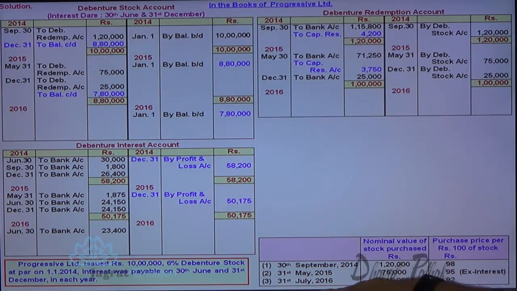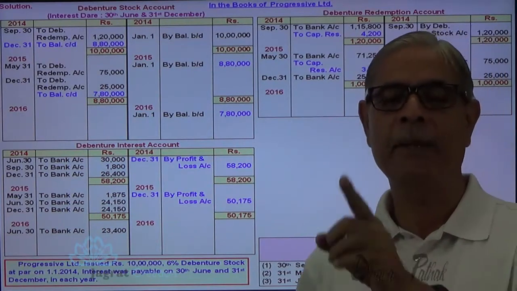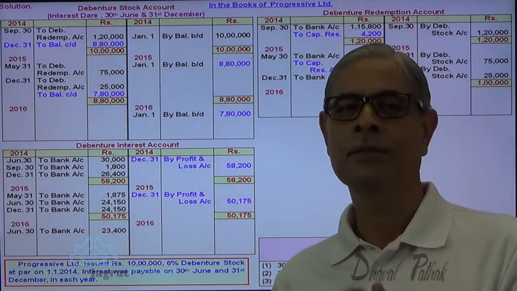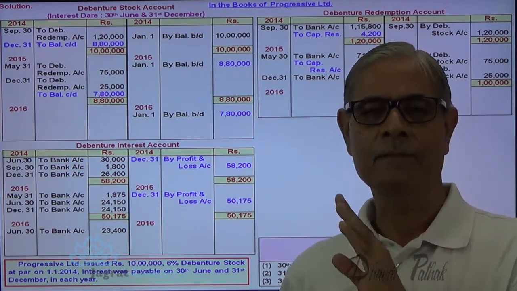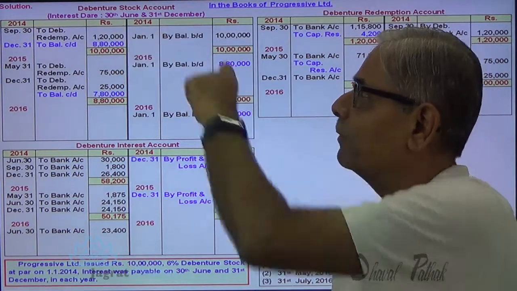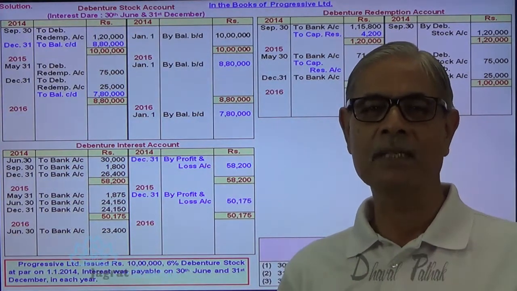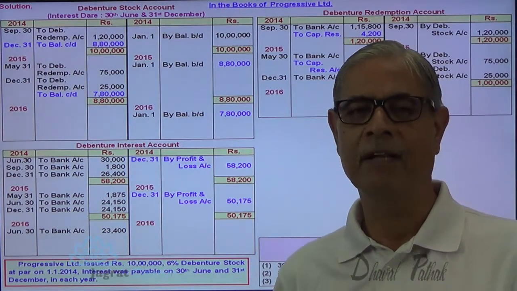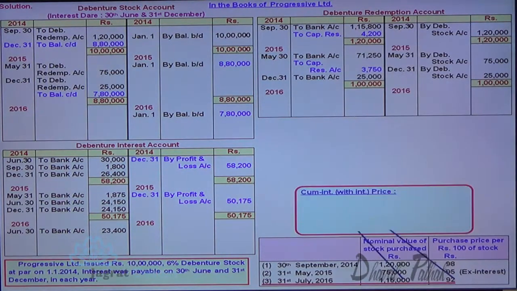Now on 31st of July, this 92 is a cum interest price. So this price is with interest. From that you are required to reduce the interest. The interest is to be paid at the time of purchase of own debentures. For what period? Till the date of purchase. Starting from which date? Last date of interest. What was the last date of interest? 30th June. What's the date of purchase? 31st of July. What is the period for which the interest needs to be paid? 1 month.